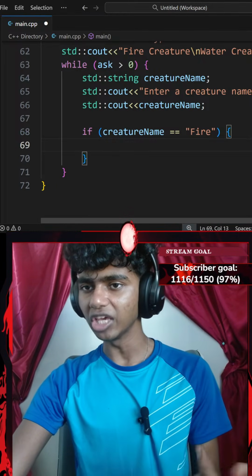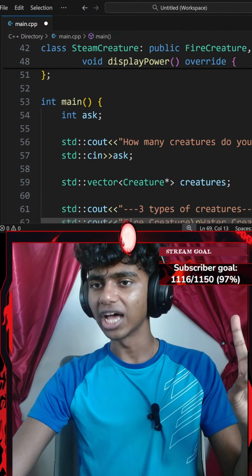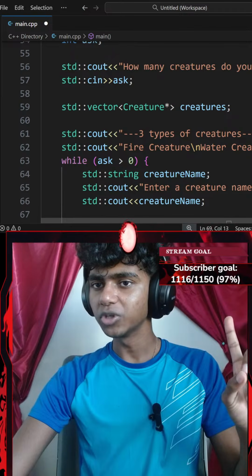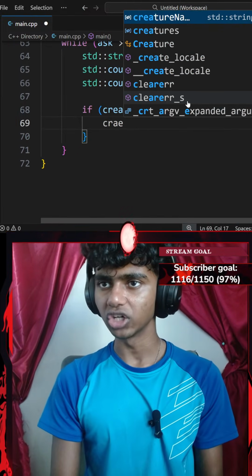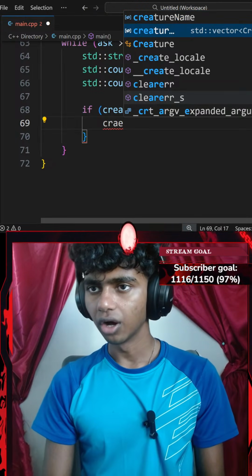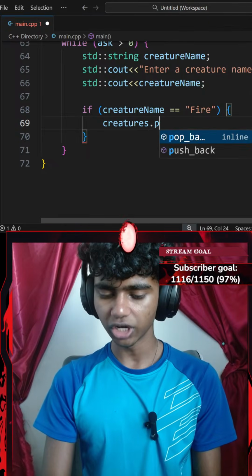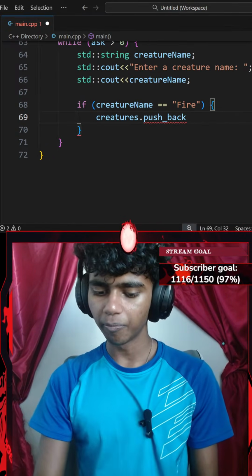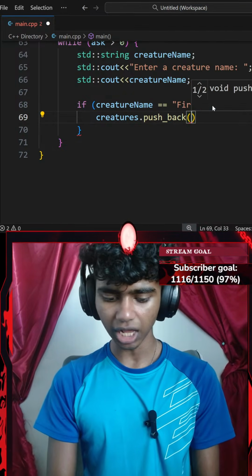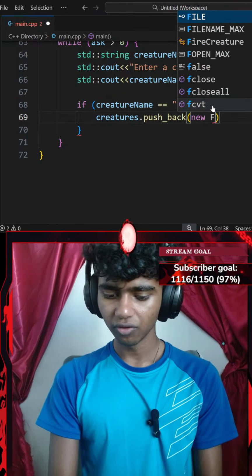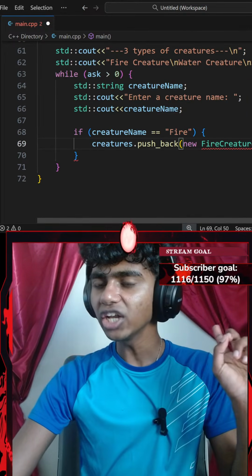So if creature name equals fire, I have to create an object for my creature class. Since my vector is of creatures, I could go with my creatures vector dot push_back. I want to push back my fire creature variable. I'll go with something like new fire creature. There we go. Okay, can I do this?